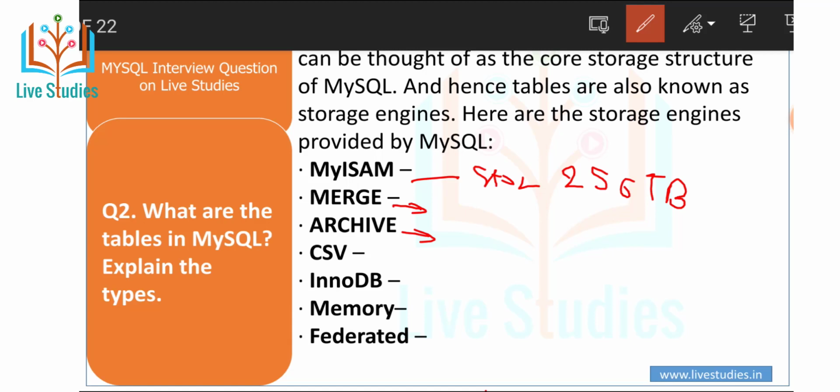Another point is the CSV file. It is more like a storage format. The CSV engine stores data in the comma separated value format. This engine makes it easier to migrate the table into a non-SQL pipeline.